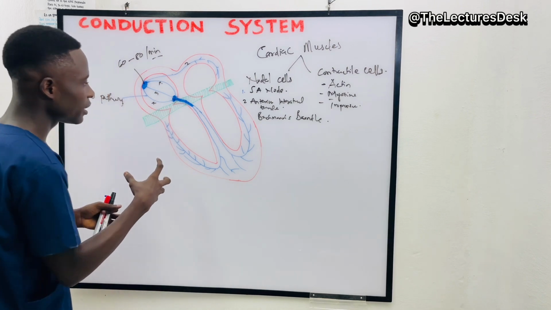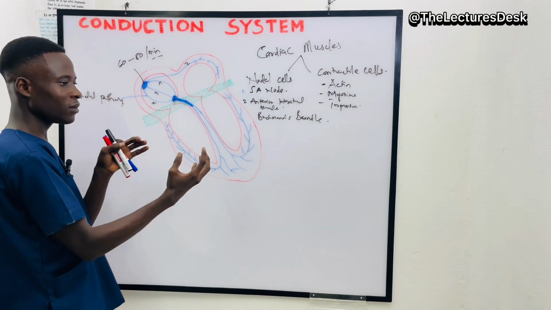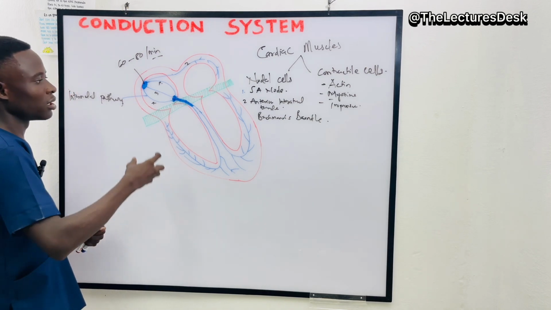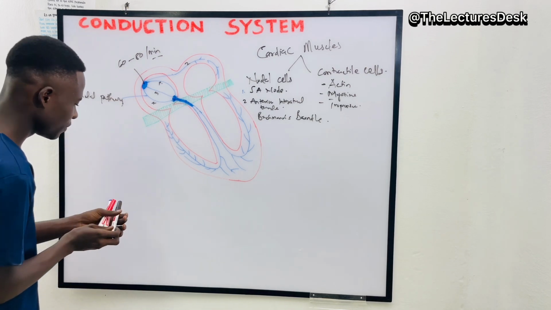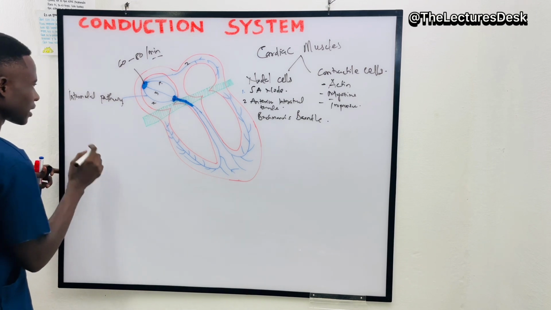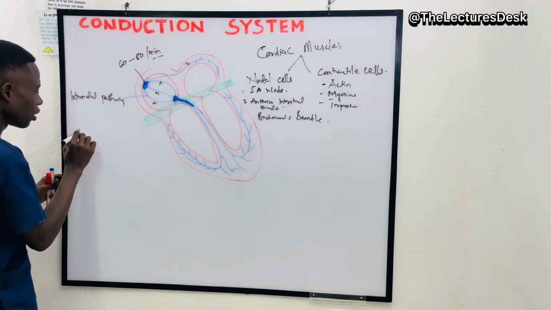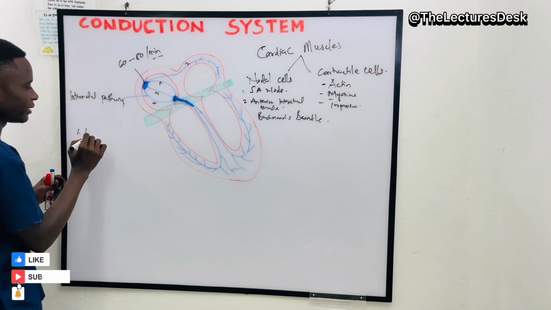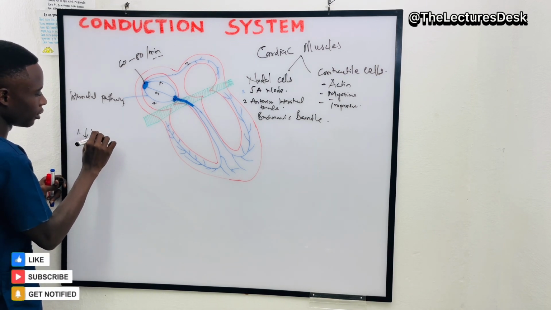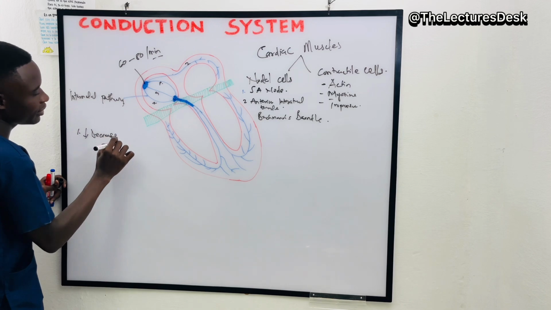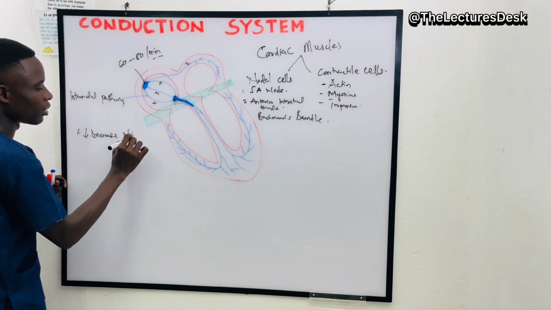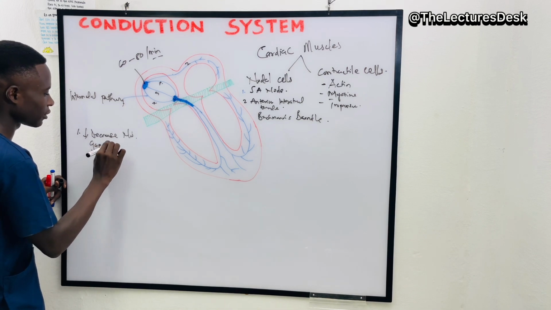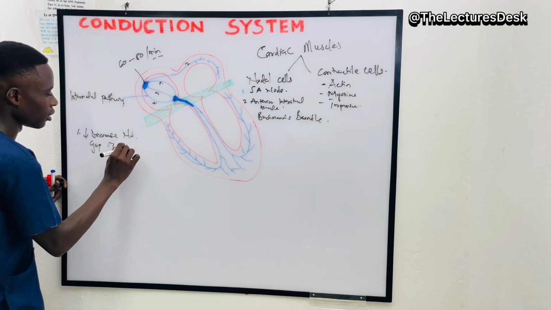When the AV node gets the electrical impulse, it delays the transmission because the AV node is structured in such a way that, one, it has a low level or decrease in number of gap junctions. When you talk of gap junctions, what is it?